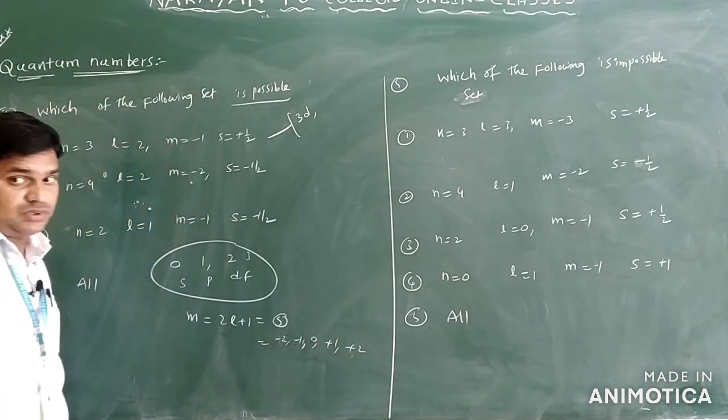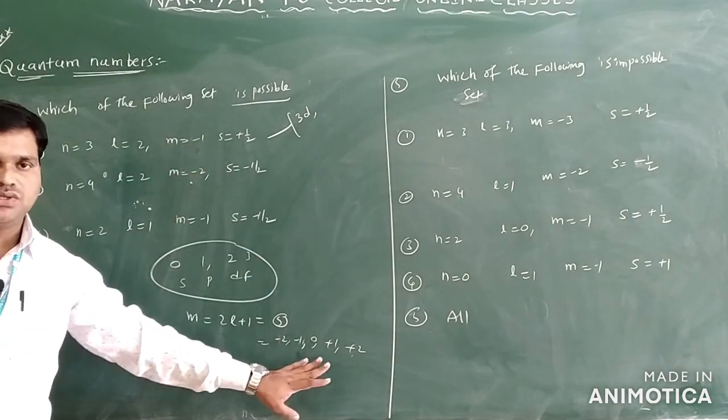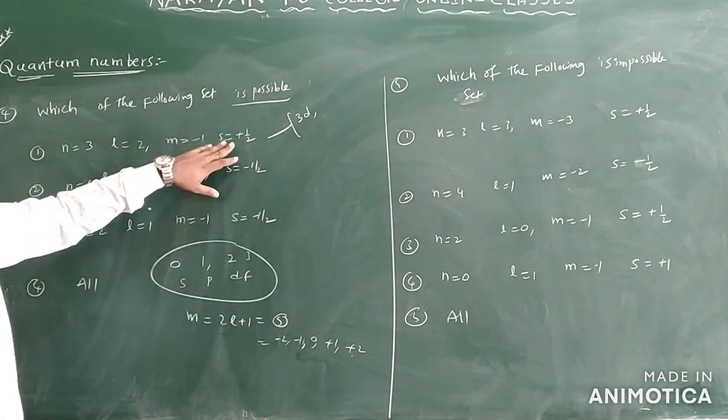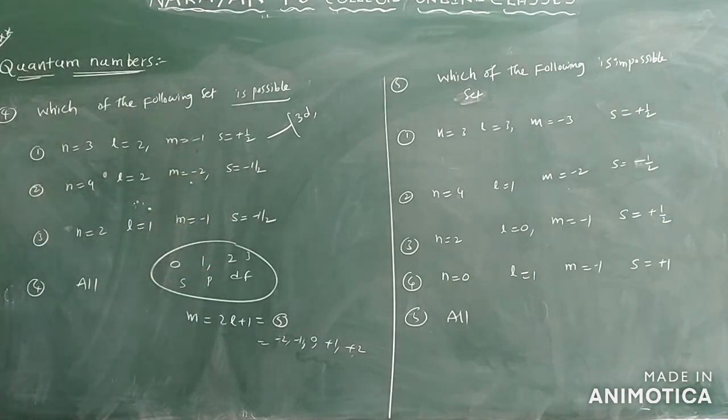5 values are possible. Here the value given is minus 1. Is minus 1 there in these values or not? Okay, it is possible. S equal to maybe plus half or minus half, you can write. So this is one of the possible sets only.